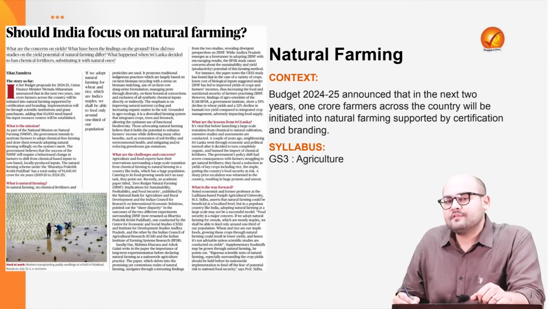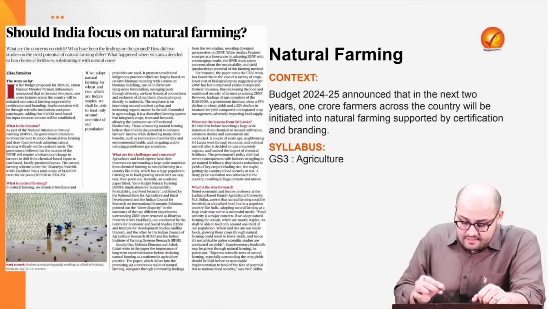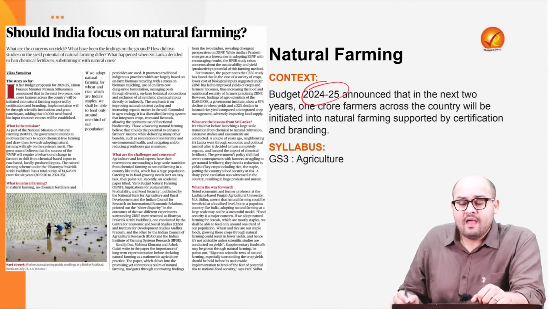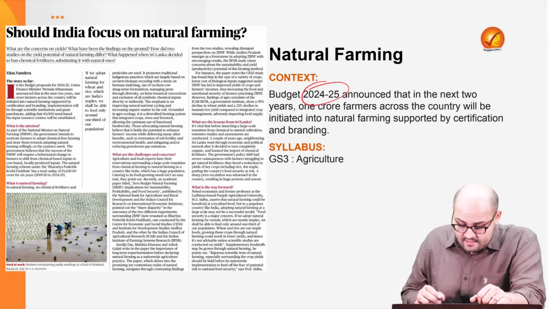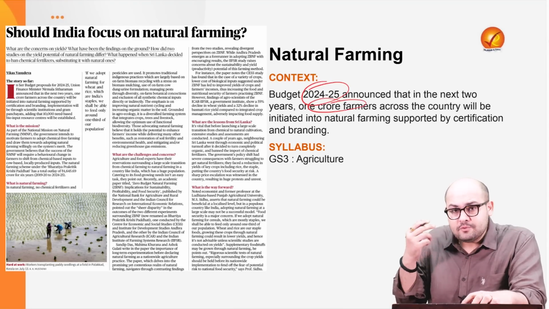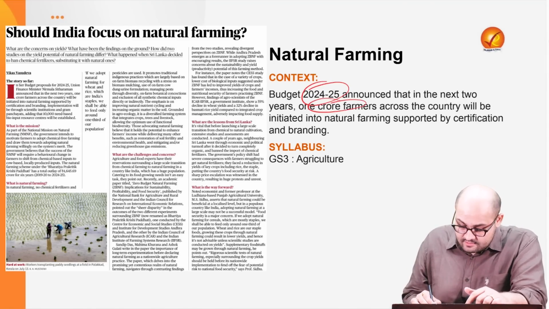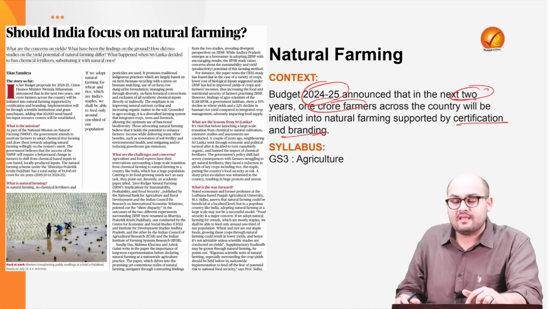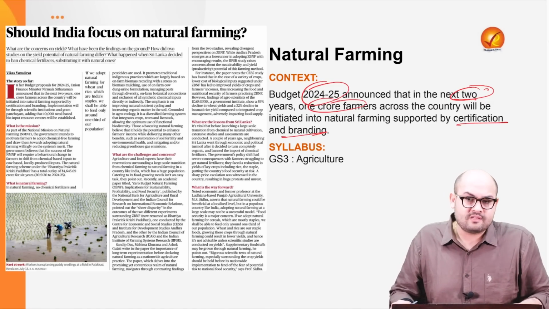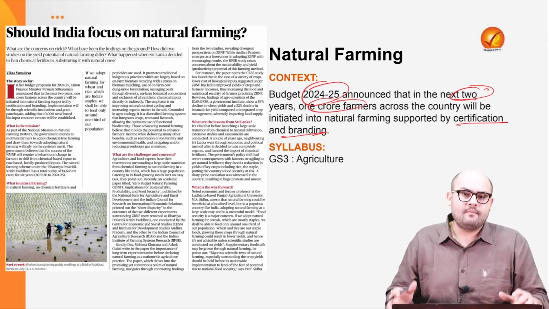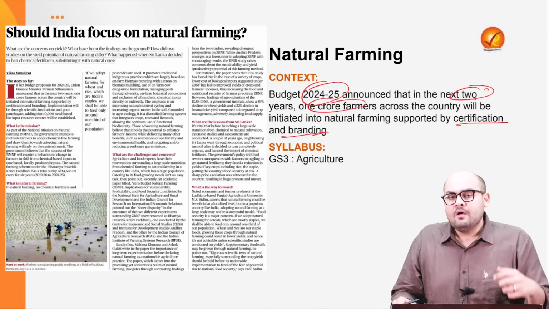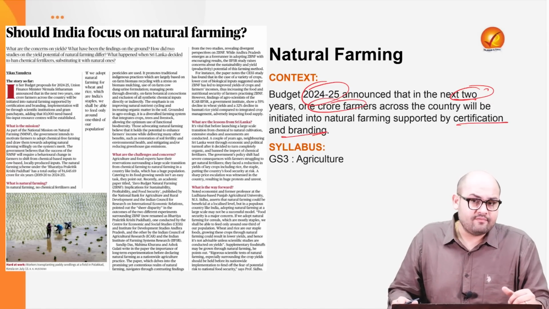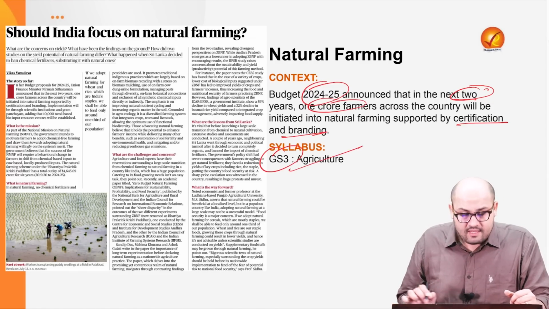So, the next article is with respect to natural farming. Recently, the budget 2024-25 has announced that it would integrate almost 1 crore farmers into natural farming in the next 2 years with the help of the support provided by certification and branding. Now, this would be done by the Bioresources Centers. So we'll see what is natural farming, what are the benefits of natural farming, what are the challenges, and what should be the way forward. Now, this is with respect to GS3 agriculture.